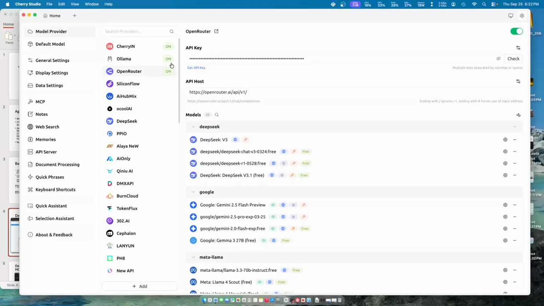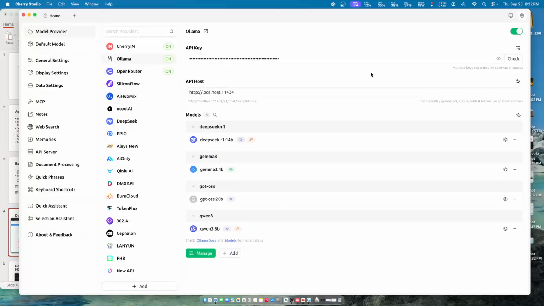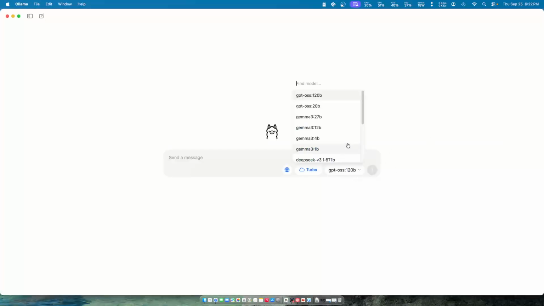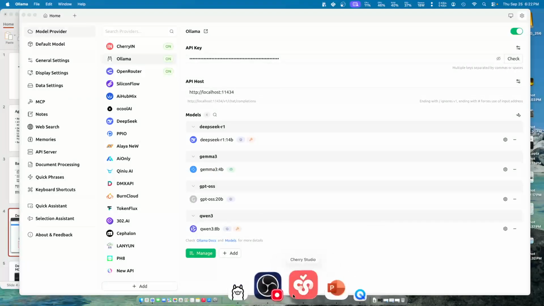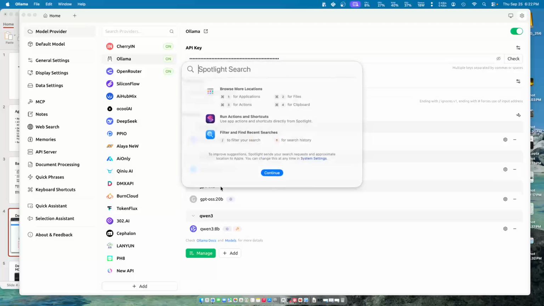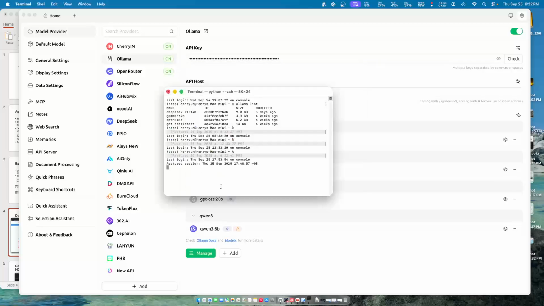Personally, I prefer OpenRouter, and you can also use Ollama as well. If you realize, I actually have Ollama here as well. I have my Ollama running, and then I can run different models as well. But Ollama running locally actually drains a lot of my resources. So maybe I'll just show you quickly what my Ollama is running. So I have a couple of models I downloaded a couple of weeks ago.